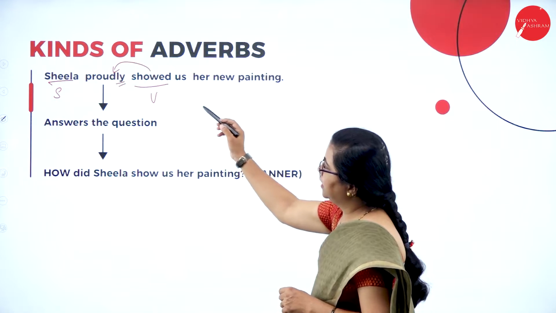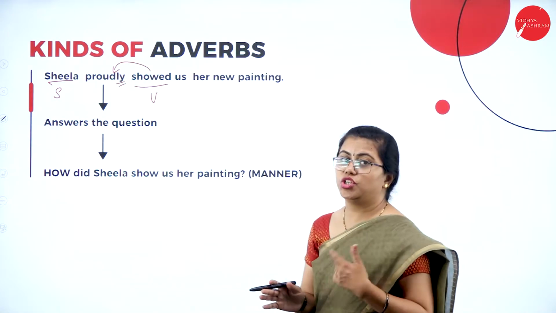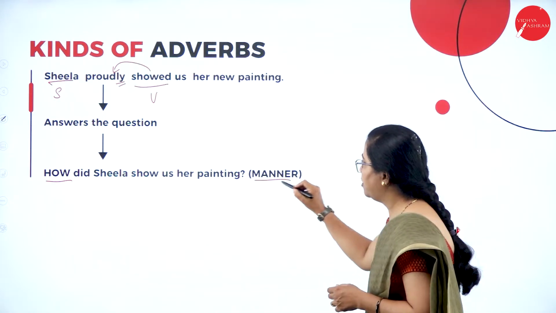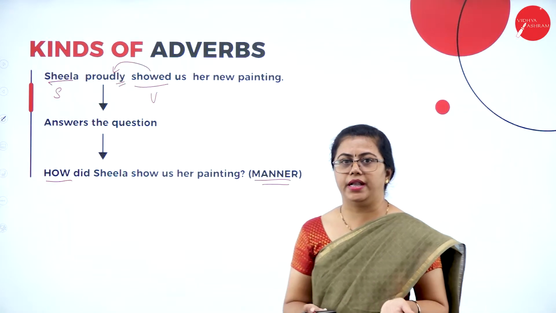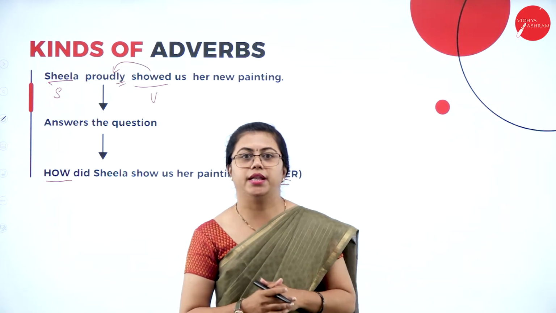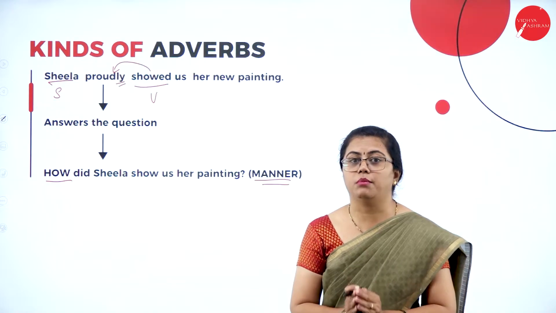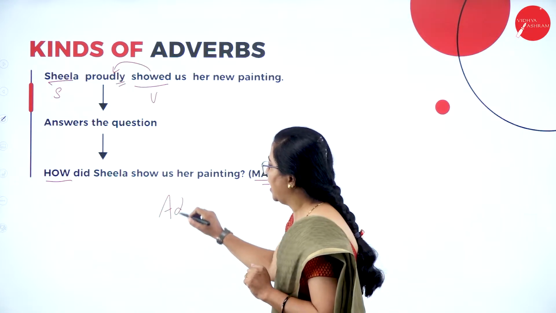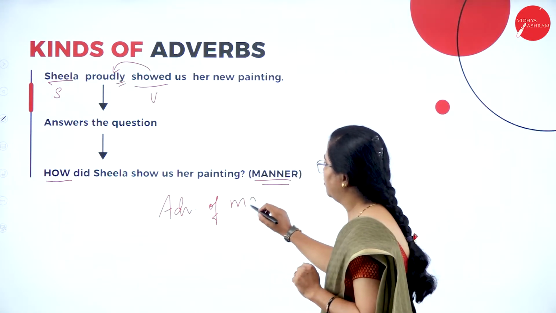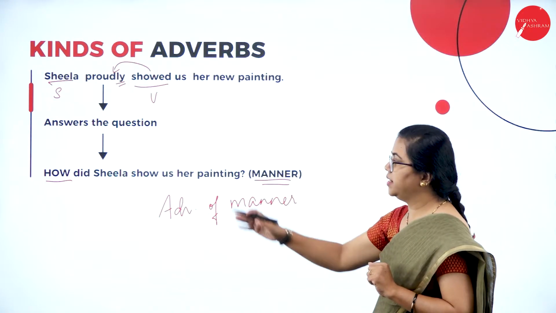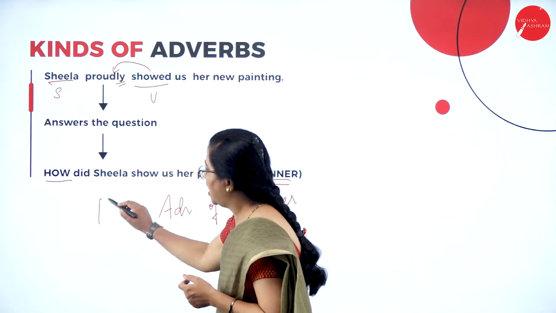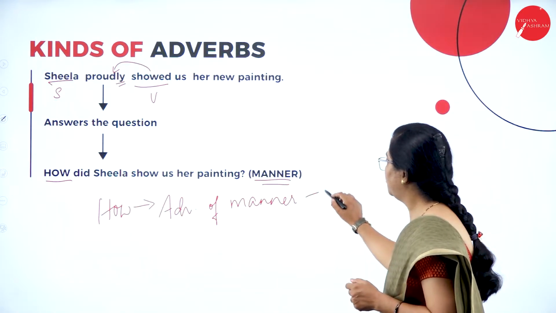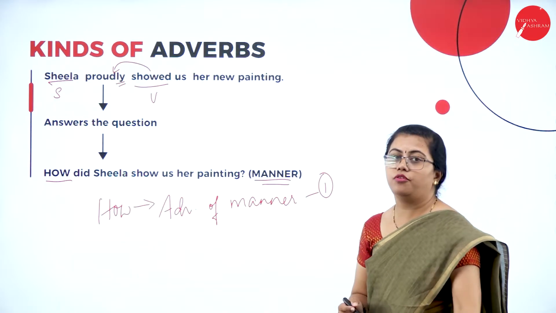So here you can see that this word proudly answers the question how. How did Sheila show us her painting? So this tells us about the manner in which she showed the painting. Since it is telling about the manner, this word proudly is telling about the way in which Sheila showed the painting. So this becomes an adverb of manner. Fine. So this is telling us how she did something. Something that tells us how a work has happened is nothing but an adverb of manner. So this is the first type of adverb, that is adverb of manner.